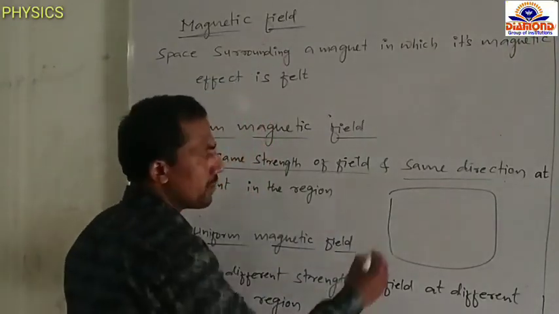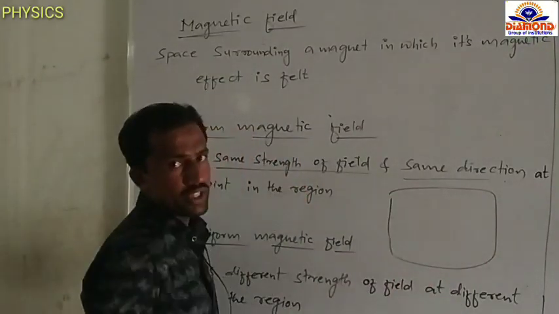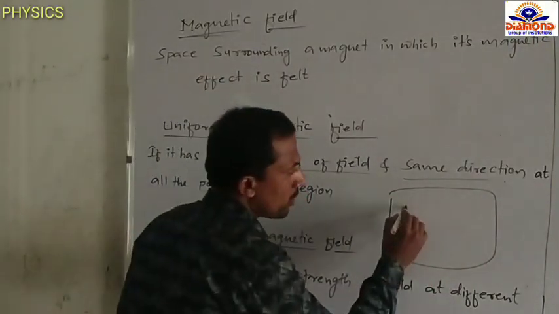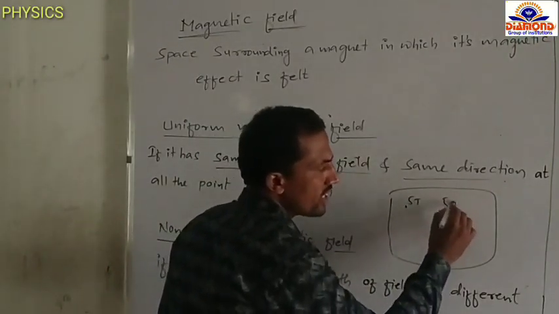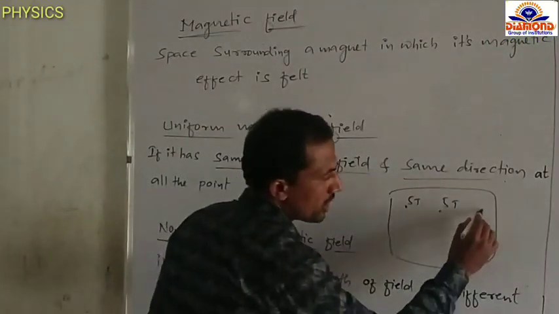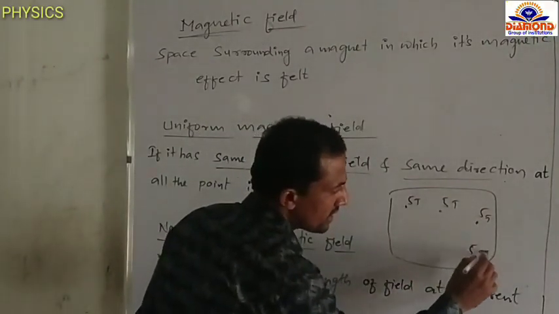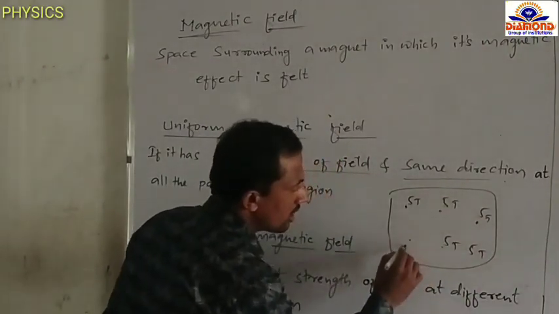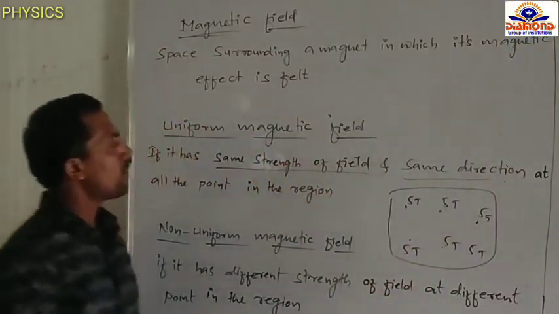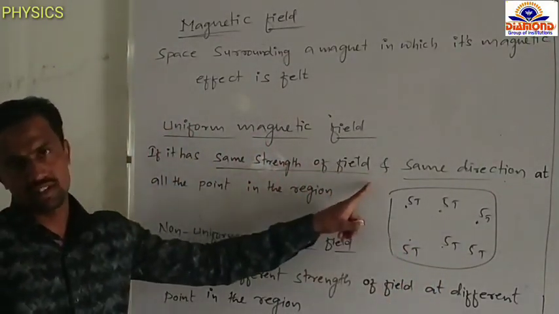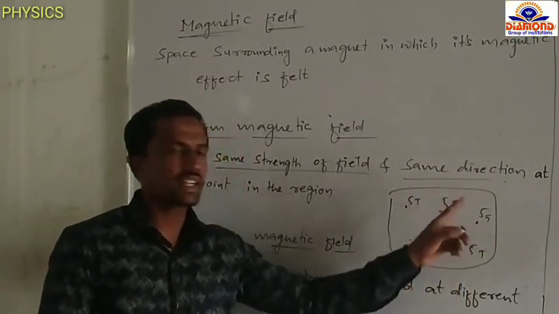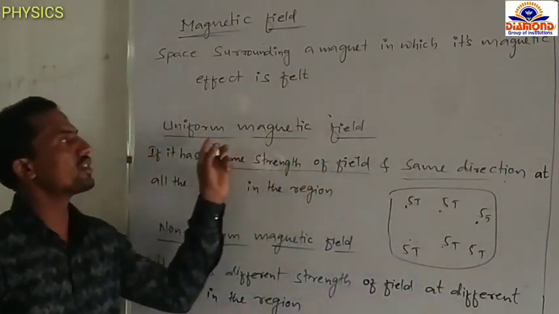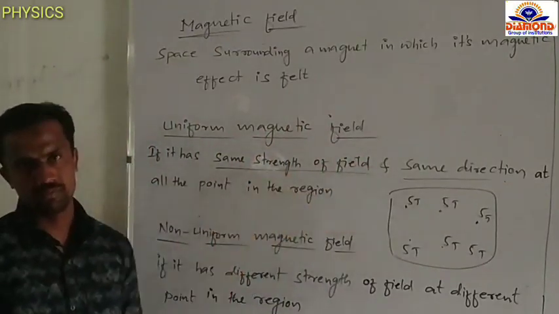In this region there are a number of points. At this point the magnetic field is 5 Tesla, at this point 5 Tesla, at this point 5 Tesla. All the points have the same strength and the same direction. Such fields are called uniform magnetic fields.